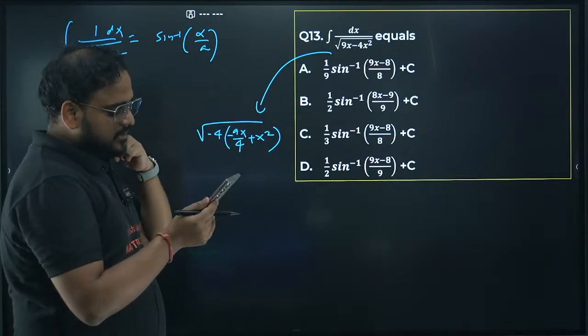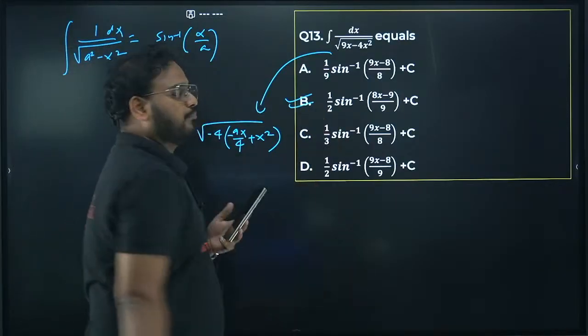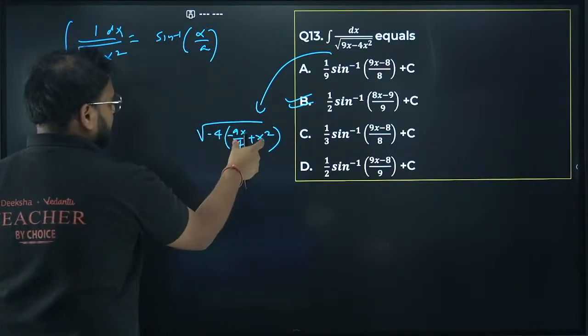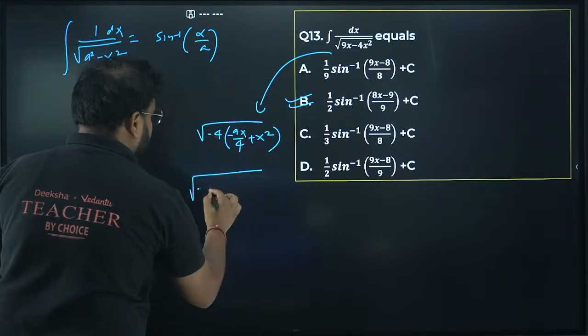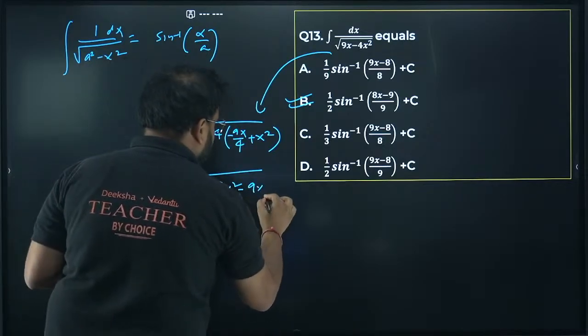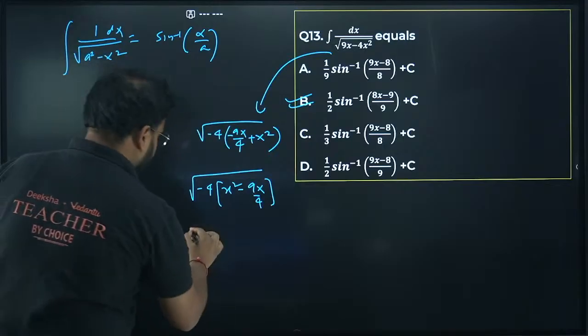I think somebody has given the answer already. Nagaraj is saying B. B is correct. Okay, I'll show you. Don't worry. So now check this out. What we have over here, minus 4 is outside, and we have x square minus 9x by 4. Okay. I have to make this a perfect square.